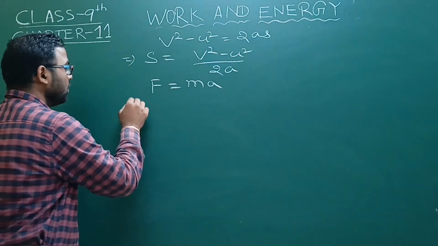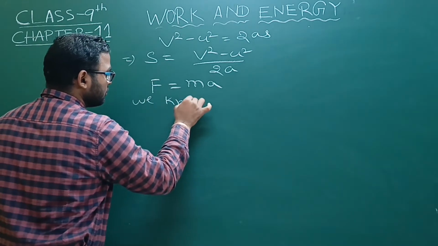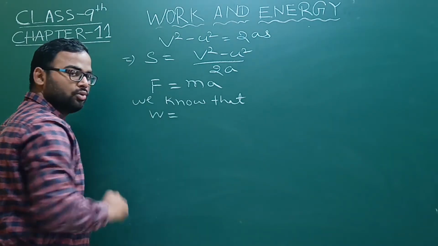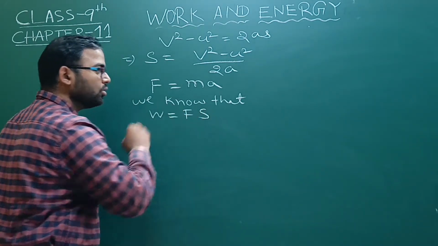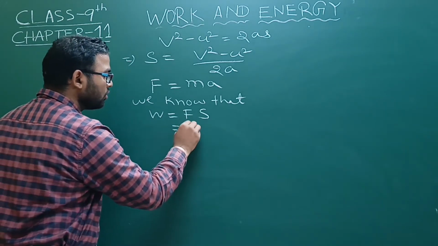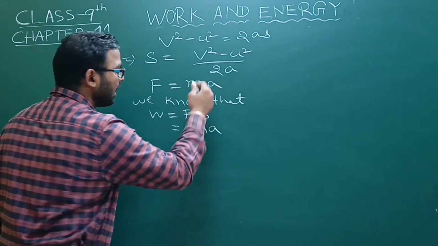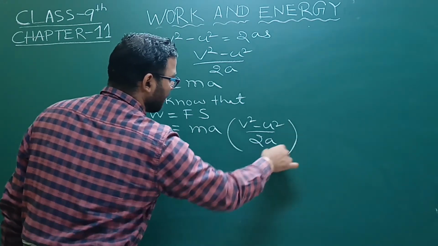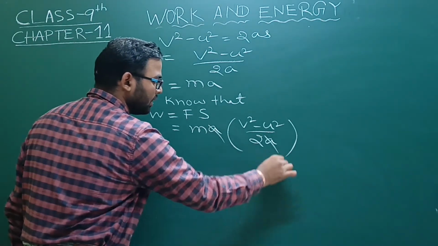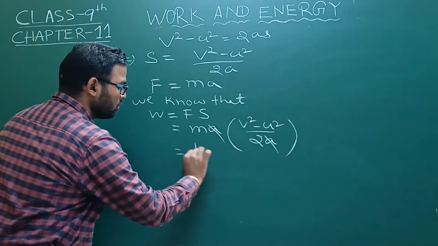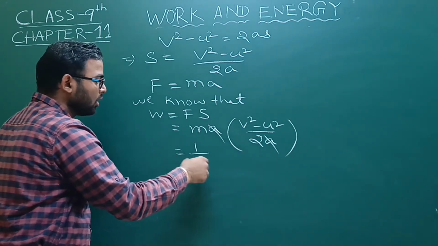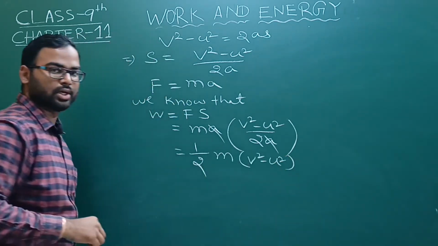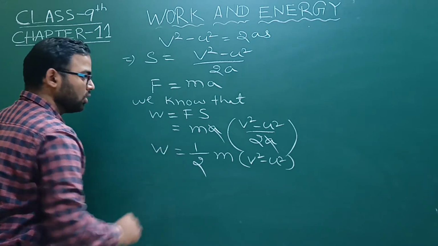And we know that work done W is equal to force into displacement. So here force is mass into acceleration and displacement is (v square minus u square) by 2a. Here a and a cancel out. So we get half m into (v square minus u square). This will be the work done.